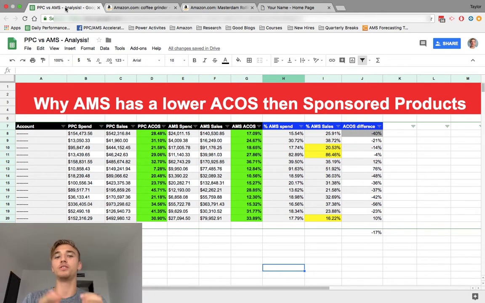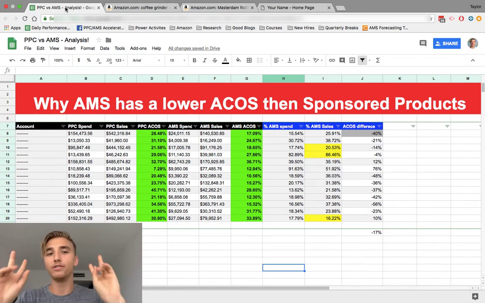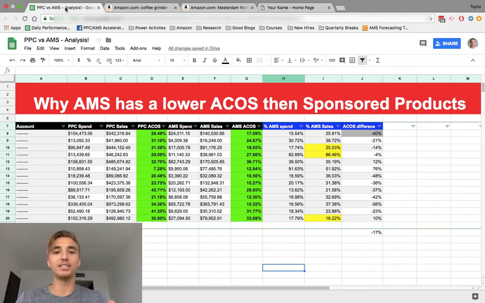So this is a huge opportunity for you, because the fewer sellers that are using a certain type of ad placement or platform, the lower the average cost per click and the competition to win that ad. And let's show you a quick example.